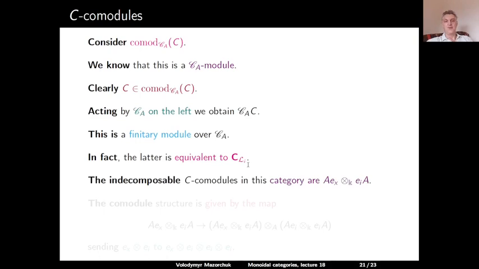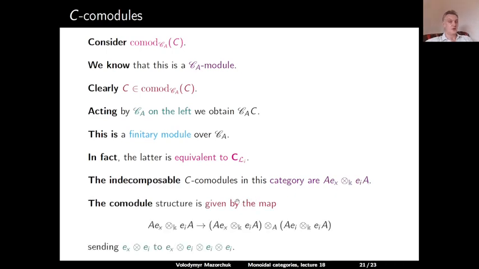The indecomposable C-comodules in this category will be given exactly by the indecomposable objects Ae_x tensor over K e_iA. And the comodule structure here, the coaction of our coalgebra C on this object, is given by the following map. We have our object, and we have to go to our object tensor over A with our coalgebra.